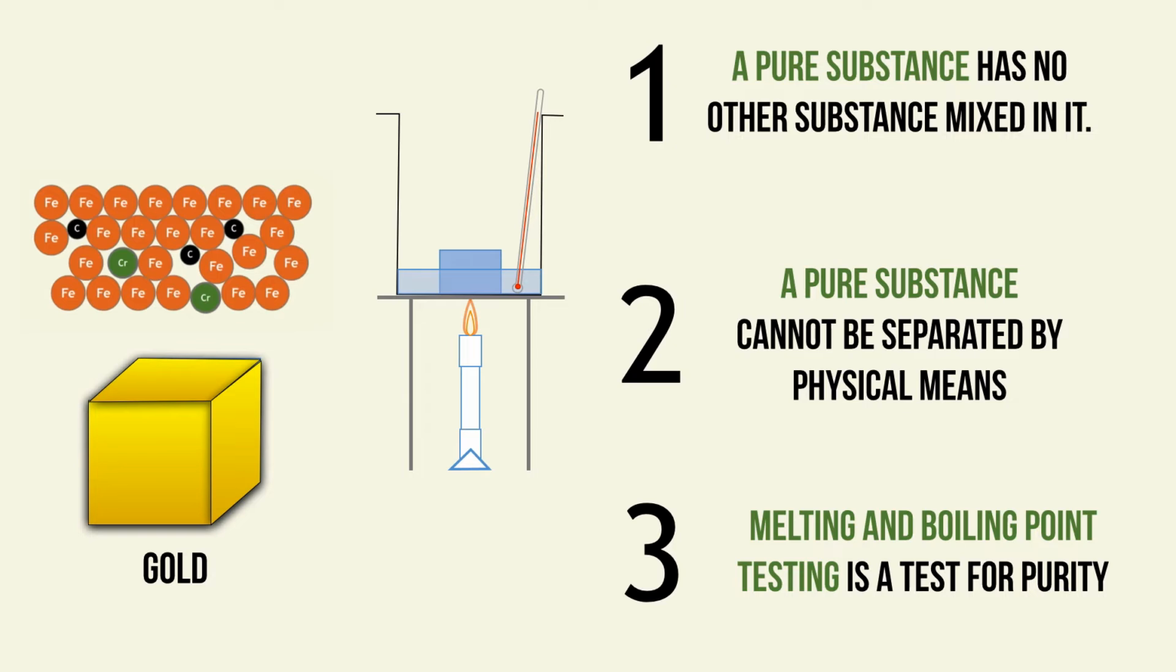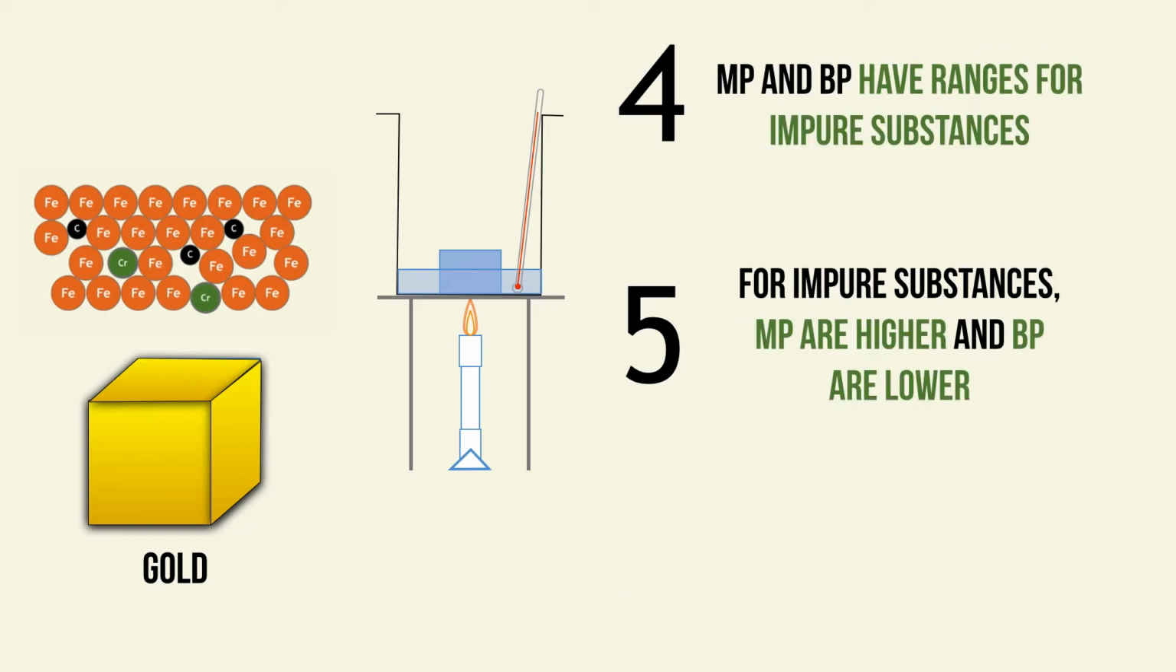So to quickly summarize our video, a pure substance is simply a substance that has nothing else mixed in it. A pure substance cannot be separated by physical means, whereas an impure substance can be separated by physical means, whereby we're trying to separate the pure substances inside our impure substance. And melting point and boiling point testing is a test for purity, because for an impure substance, melting point and boiling points have ranges, and recognize that the melting point is lower and the boiling point is higher.